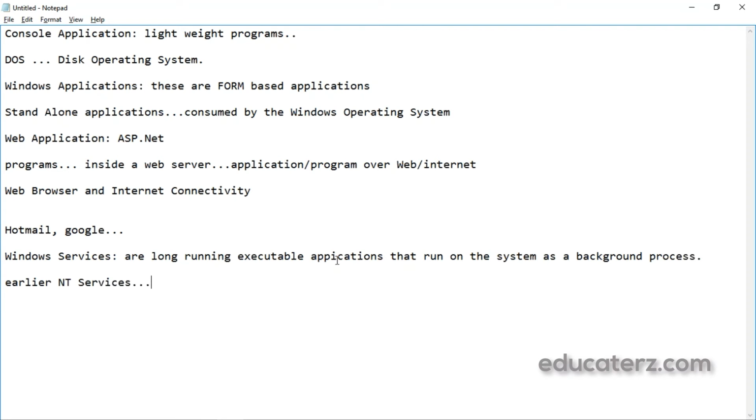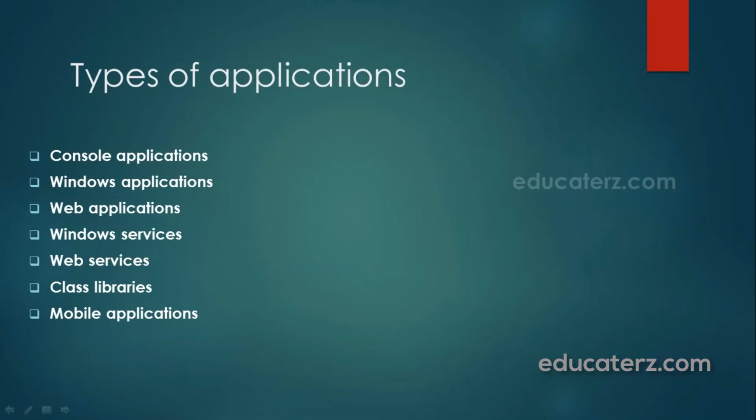Remember that Windows services are long running executable applications that run on the system as a background process, and each Windows service will be having a separate session. It doesn't affect other Windows services which will be running on their own. That is called Windows services that we can develop with .NET. It won't have a graphical user interface. Let me tell, it won't have GUI. GUI stands for graphical user interface.